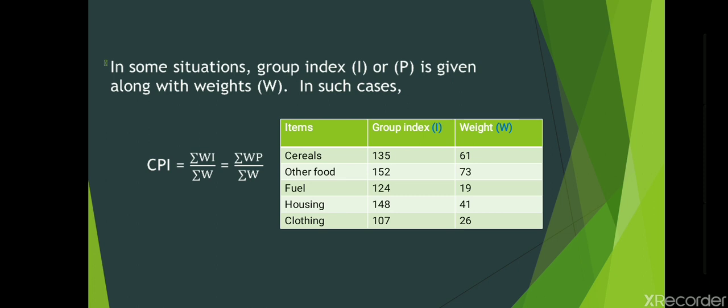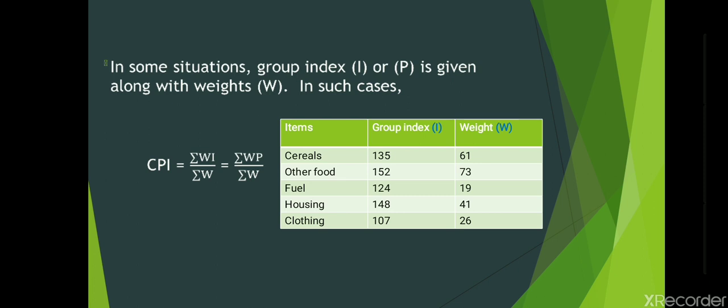Let us treat all of them as different groups of items, and each group has an index of its own, which is called group index, and it is denoted by the letter I, and each item group is attached with weight, and that is denoted by W.